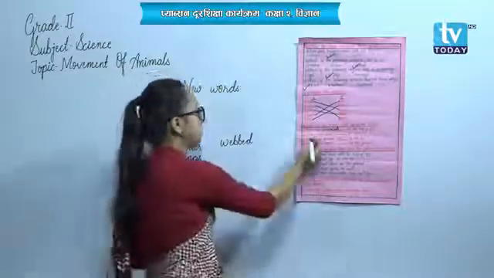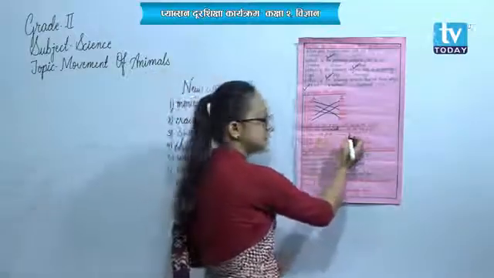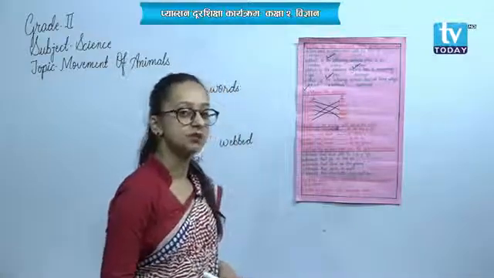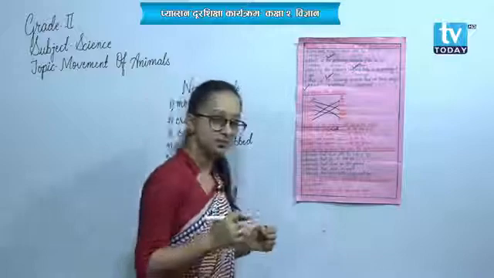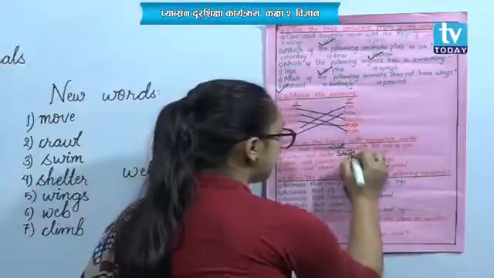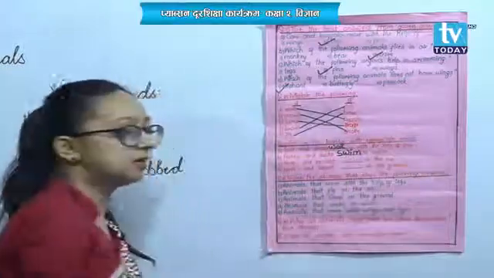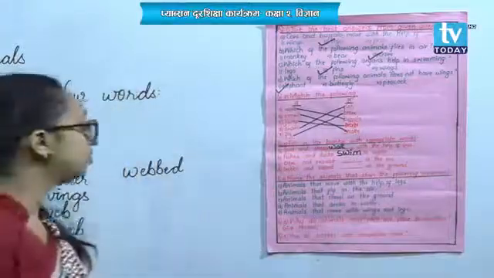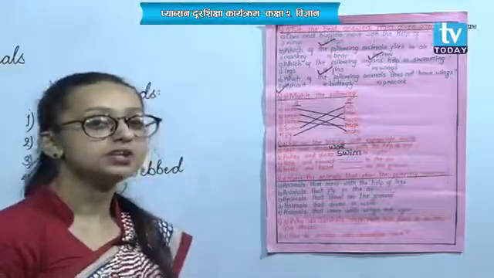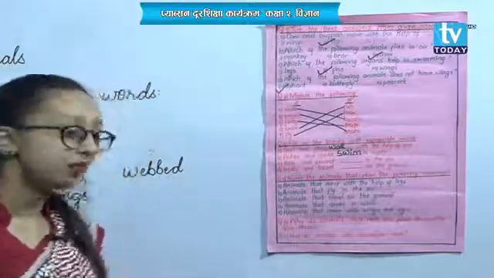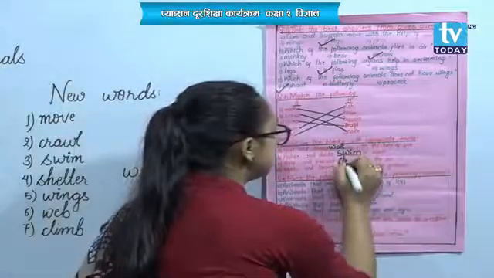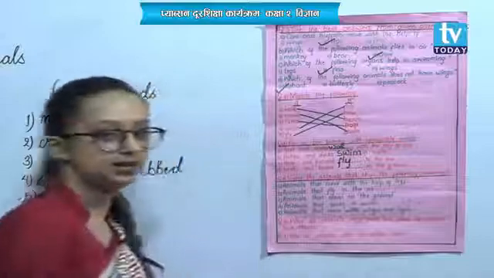Then number B, fishes and dogs dash in water. What do they do in water? Do they jump or do they run inside water? No, they swim in water. Now number C, crow and peacock dash in the air. What do they do in the air? You have already guessed, very easy. If it is in the air, obviously they fly in the air.